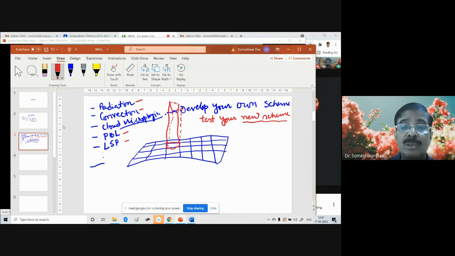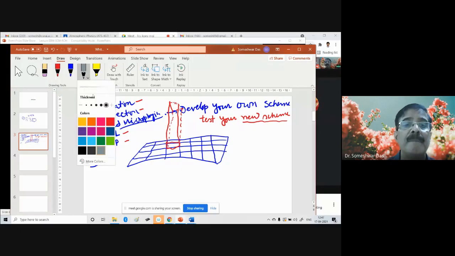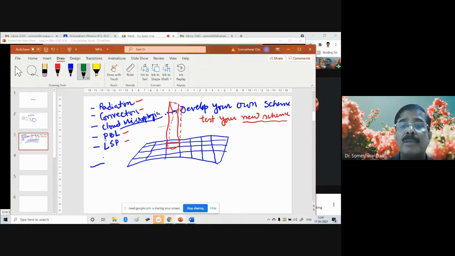You also try to prescribe the advective flux. For example, let's say this is the advective flux from outside this grid column. From the neighboring grid points, the things will be advected.